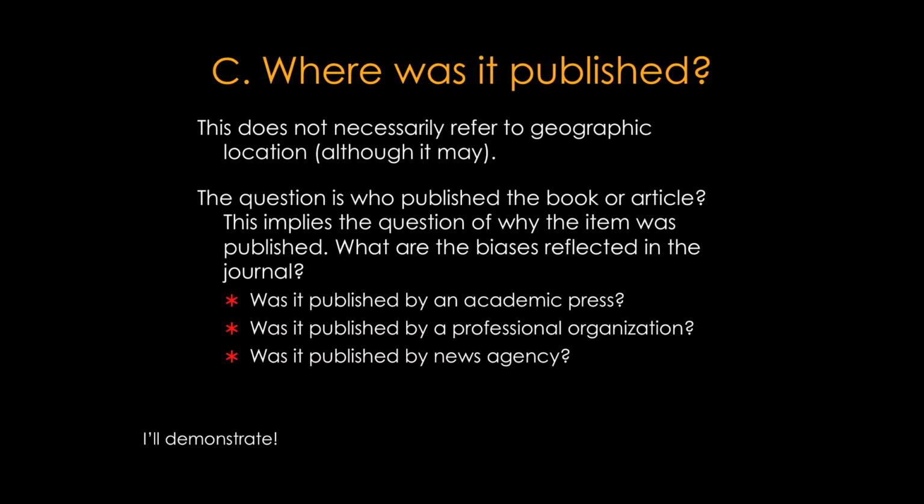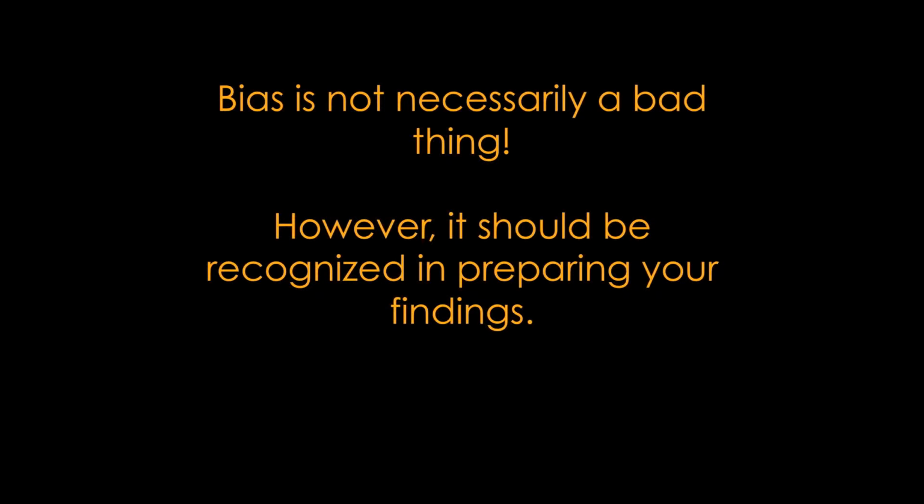Where was the article or book published? This implies the question of why the item was published, and takes into consideration the biases in the publication. Bias is not necessarily a bad thing. However, it should be recognized in preparing your findings.